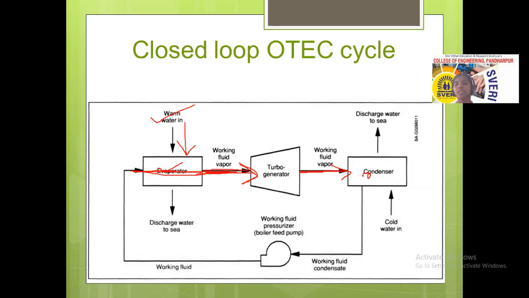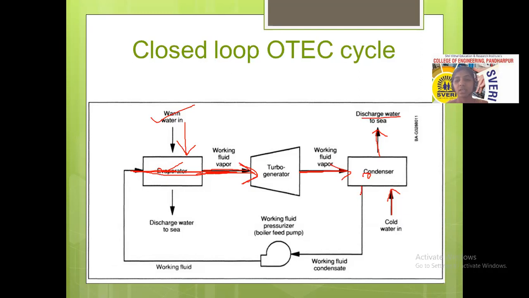How does that condensation process happen? For the condensation or cooling purposes, cold water from the deep ocean is taken here to cool the working fluid. After that cooling process, that water is again discharged to the sea water.